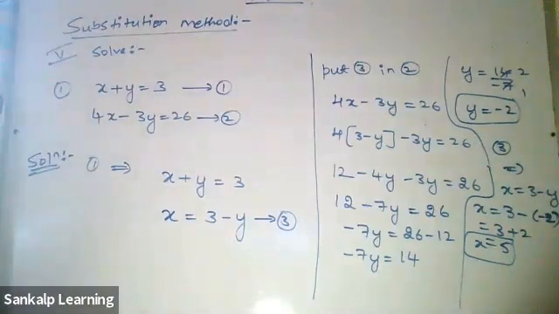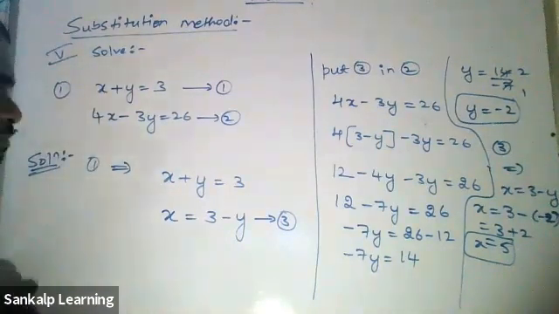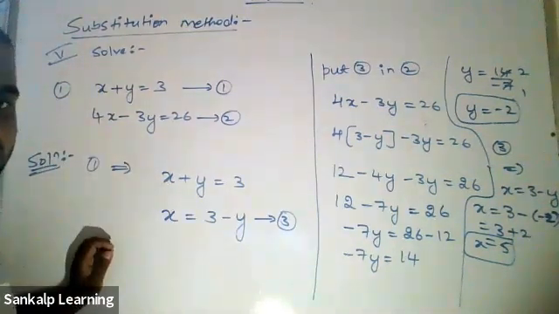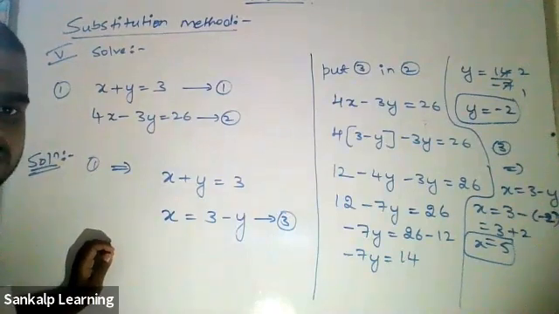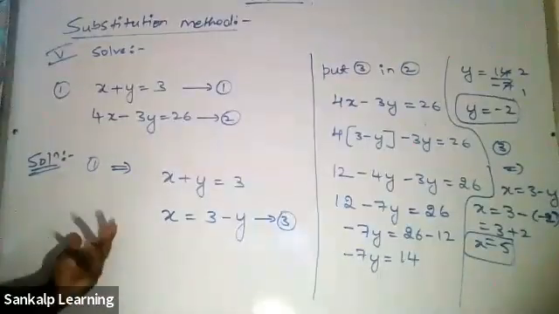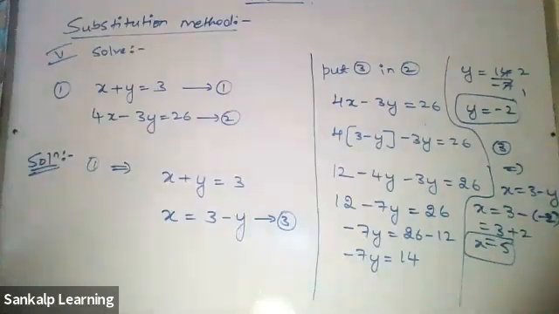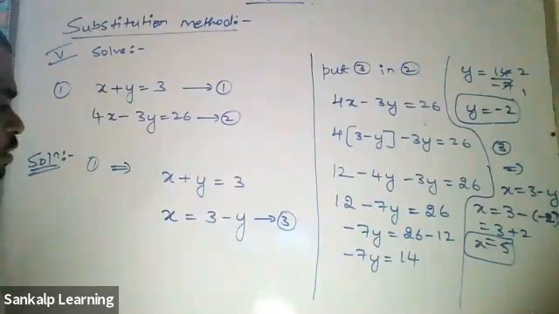Yes, I forgot your name. Adarsh, if I'm not wrong. Yes, sir, Adarsh. Instead of taking x is equal to 3 minus y, you can directly take the first one, x plus y is equal to 3, and substitute y in that.